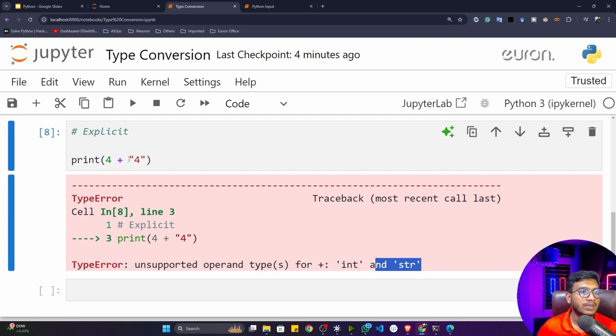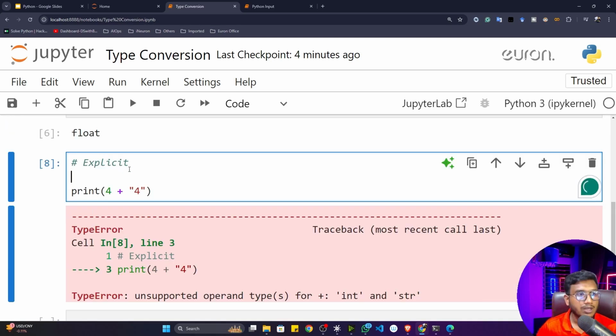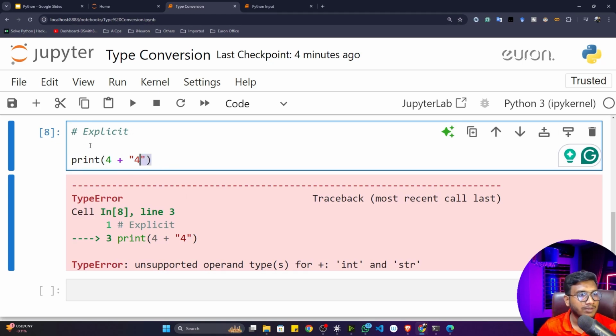For this, you have to convert this string to an integer first. Then you can do it. So this is called explicit type conversion. Here your Python interpreter is not able to convert this data to an integer type internally, so you have to convert it manually. Now let me show you how we can solve this situation.